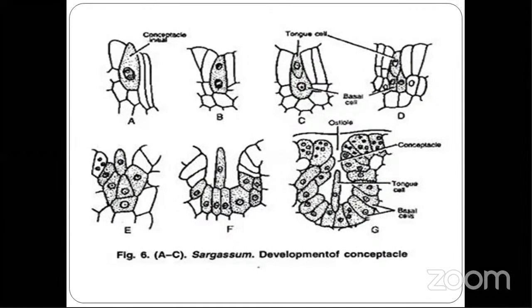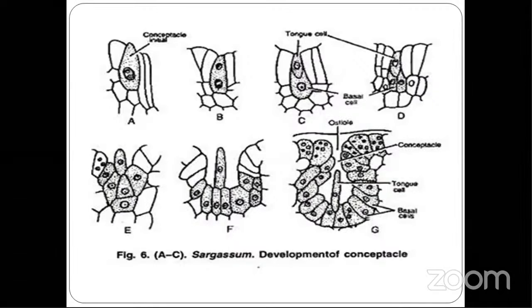Now, how does development of conceptacle take place? Each conceptacle is a cavity embedded in the fertile receptacle. From the fertile receptacle, each conceptacle arises.